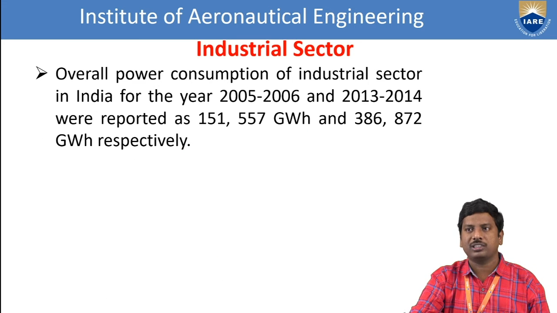So the overall power consumption of the industrial sector in India for 2005 to 2006 and 2013 to 2014 was reported at nearly 151 and 557 gigawatts. And in 2013 to 2014, what happens? 386 gigawatts and 872 gigawatts respectively.